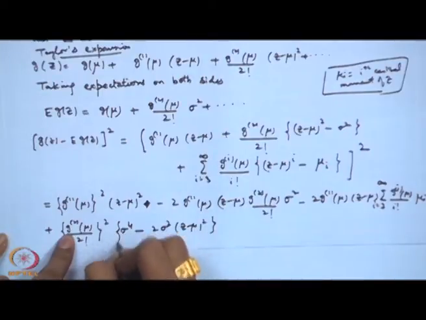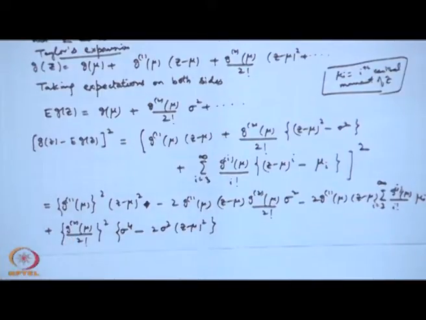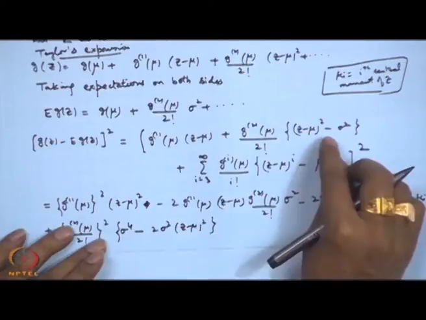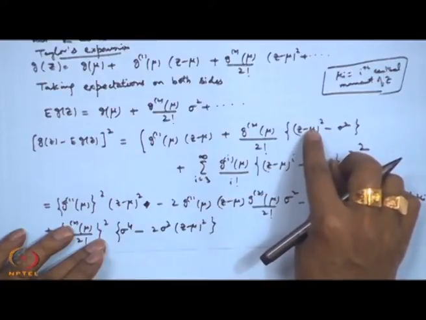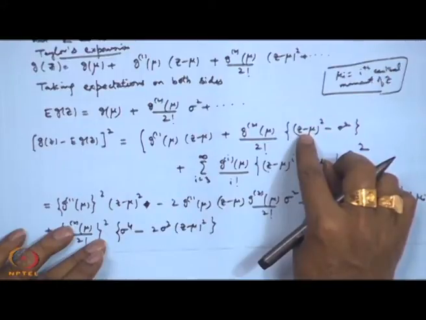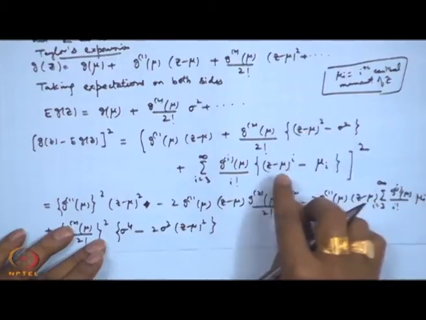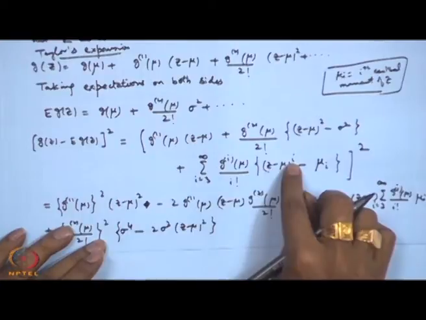So, basically I am just arranging the terms in a particular way. Then of course, when you square this, that will give me (z minus mu) to the power 4. Here the powers are starting from cube.